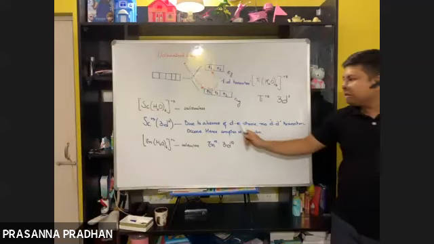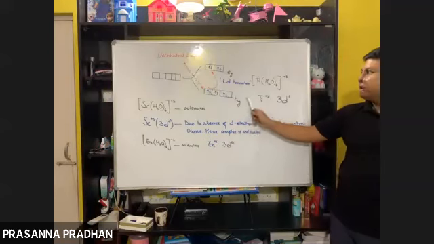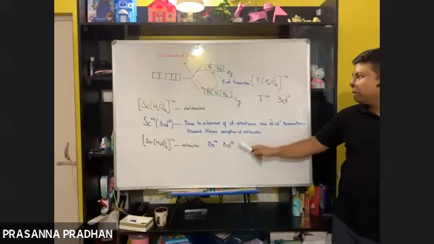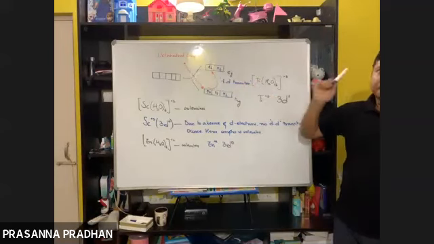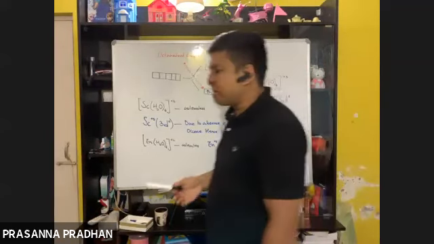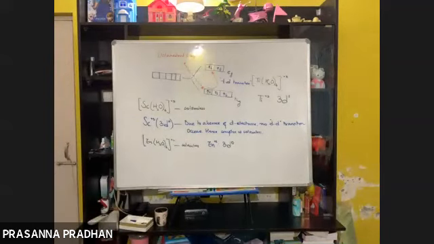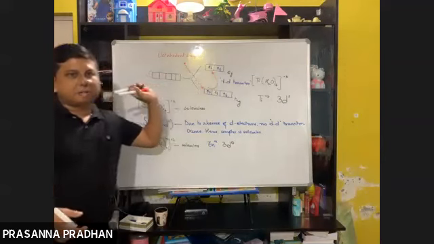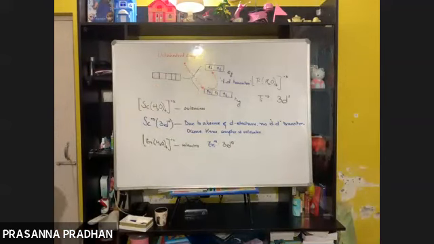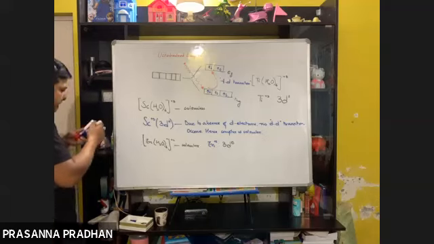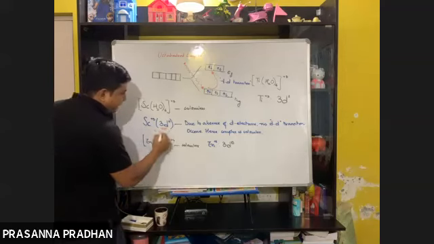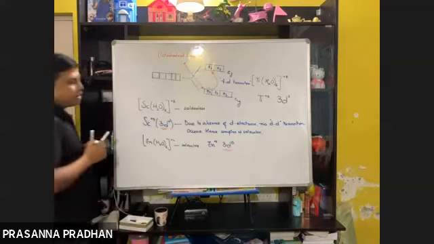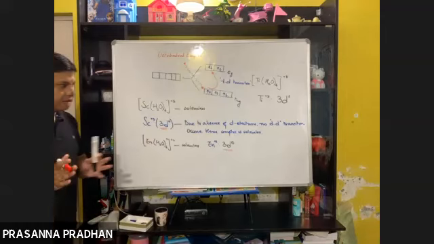So why is this complex colorless? Due to completely filled t2g and eg levels, d-d transition cannot take place, and hence these complexes are colorless. So remember, complexes having 3d0 and 3d10 electronic configurations are colorless.